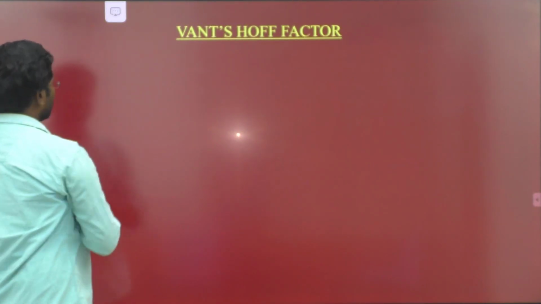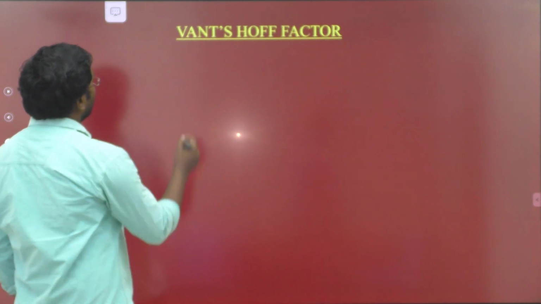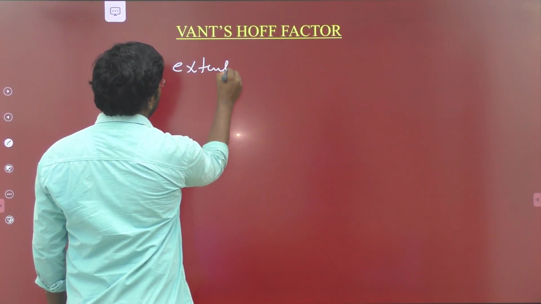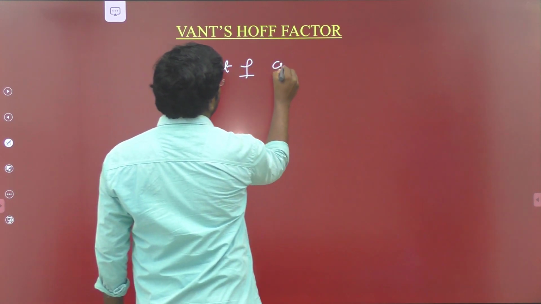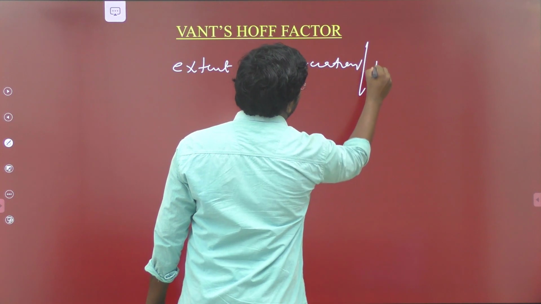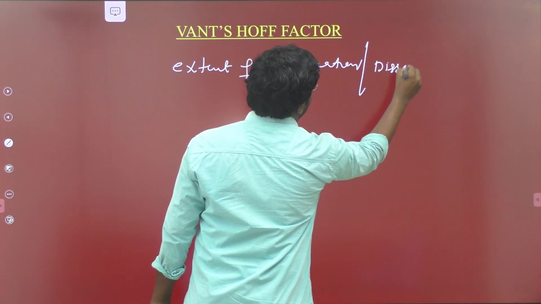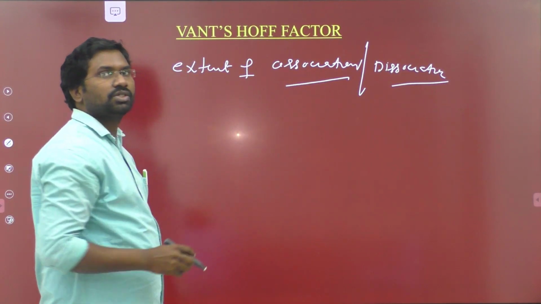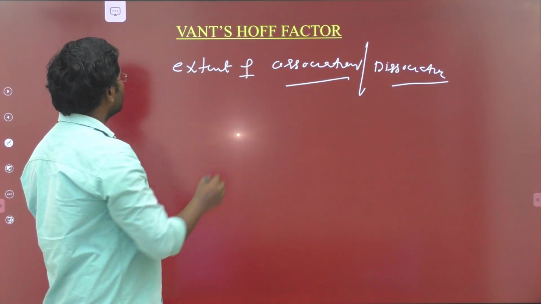So come to the Van 't Hoff factor. What is meant by the Van 't Hoff factor? Van 't Hoff is a scientist's name. He calculated the value for the extent of association or dissociation. This is measured by the scientist Van 't Hoff.